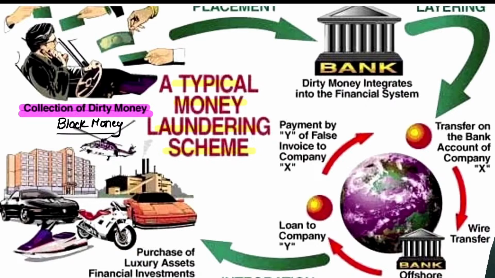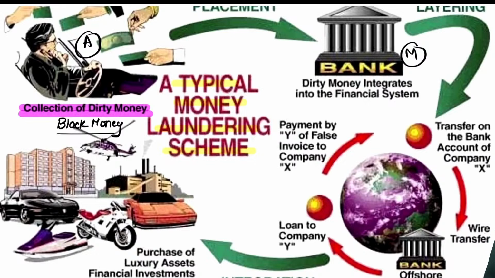So he goes to the bank. Suppose in the bank, the manager is a very close friend of this person. Suppose this is person A and this is M, the manager. Now this person is giving money to the bank.